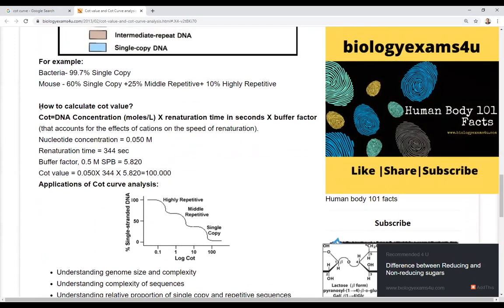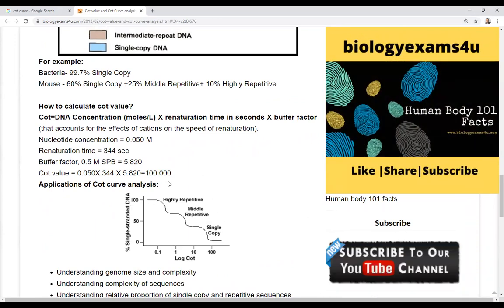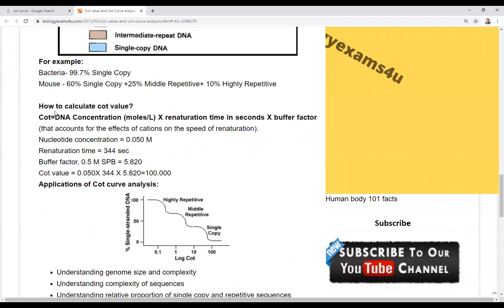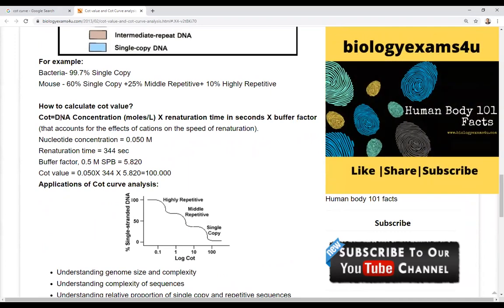How to calculate the cot value? There is a value which is given to you in the form of a particular graph. Now, when this value is given to you in the form of a graph, what you have to calculate is: nucleotide concentration is given. This is the initial nucleotide concentration. Okay, it is the initial or first nucleotide concentration which is provided to you. So this is the nucleotide concentration.